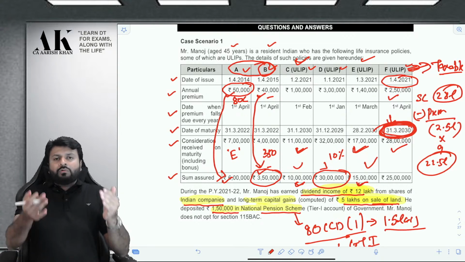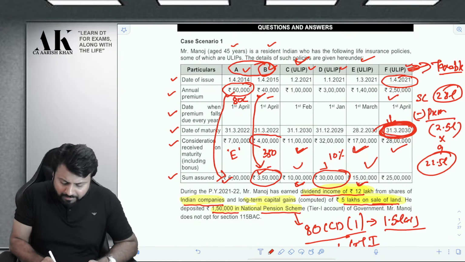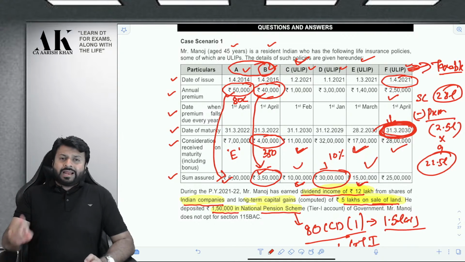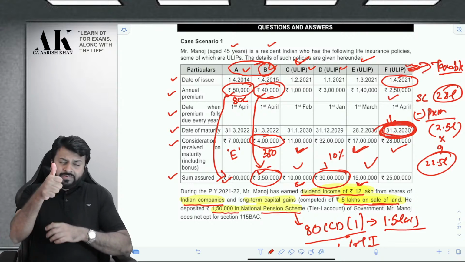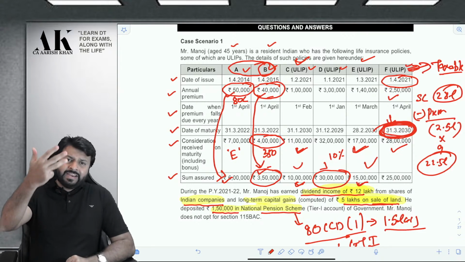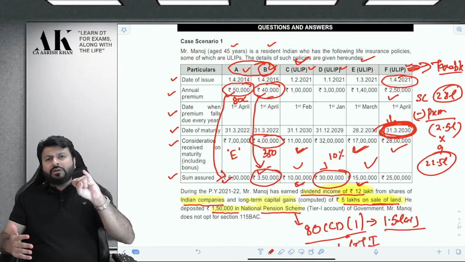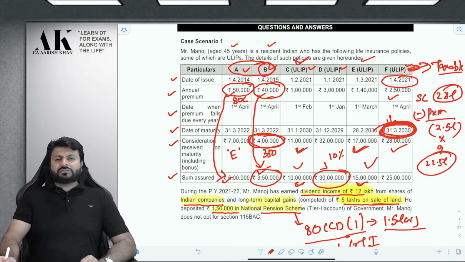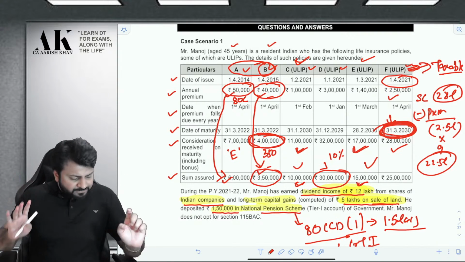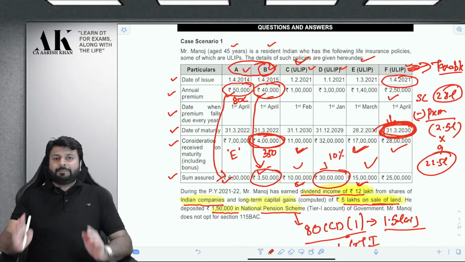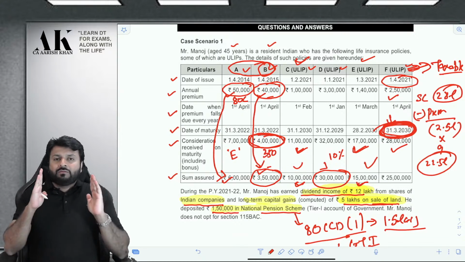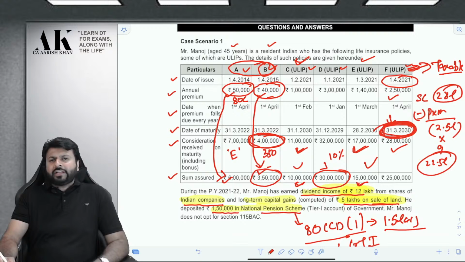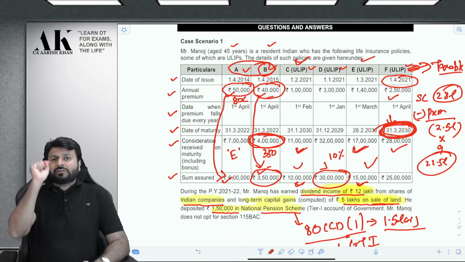The differential amount, the amount received on maturity. How much is it? The amount received on maturity is 4 lakh and the amount paid as premium is 40,000 rupees per annum. The assessee has paid that 40,000 premium for how many years? For 7 years, because it matured in year 22. Therefore, the premium paid by assessee in totality would be 40,000 into 7, which will be 2,80,000 rupees. And how much is the assessee receiving on maturity? 4 lakh. So the differential amount of 1,20,000 will be IFOS.